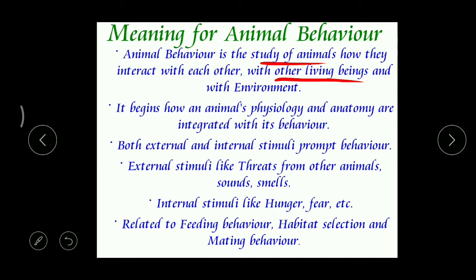Other living beings means with the other types of animals, and at the same time with the environment. Environment means the surroundings. All the living organisms depend on the environment. But these animals know well how to use the environment in a very careful manner without causing any destruction.